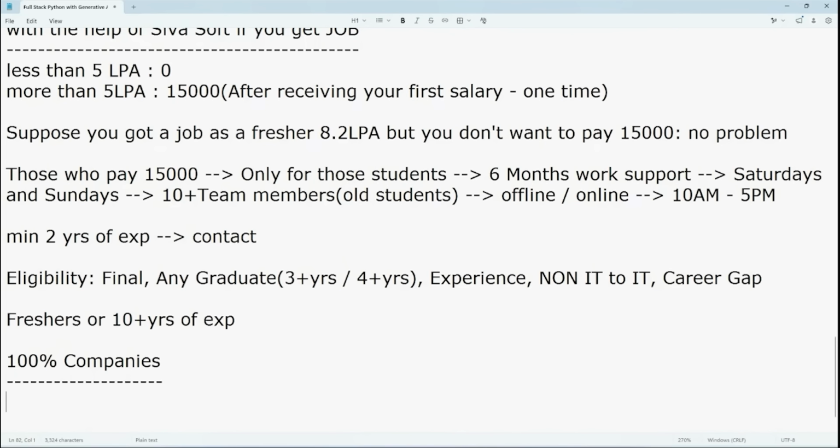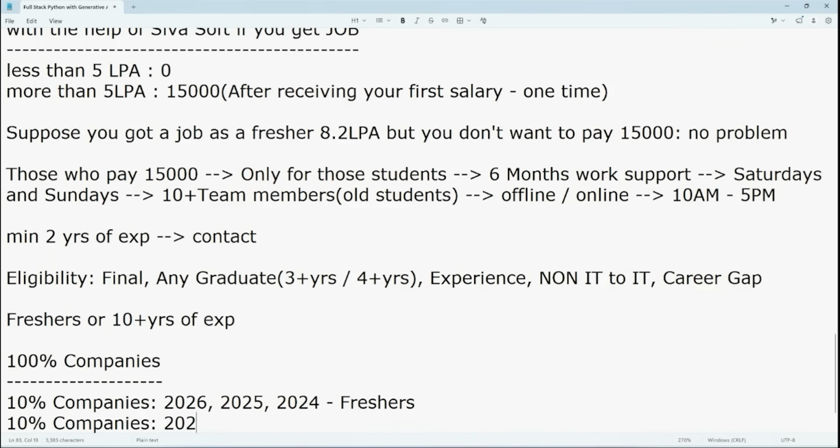So from this, 10% of companies are going to consider 2026, 2025, 2024 as freshers. Okay. So the remaining 10% of companies, some companies are going to consider 4 years, some companies 5 years also. Okay. Just I am writing here 5 years as freshers.